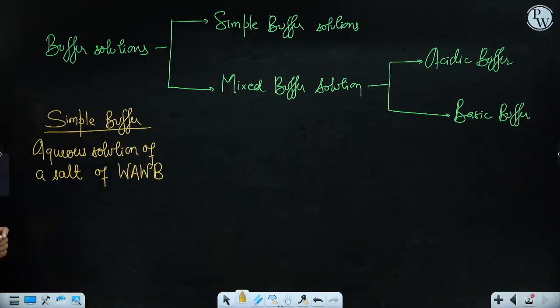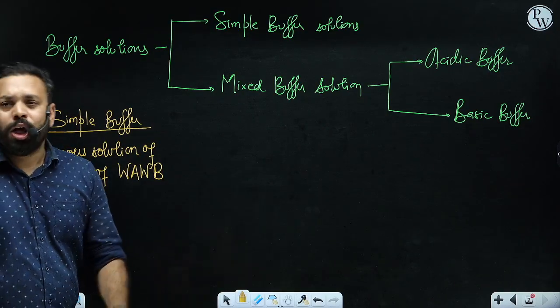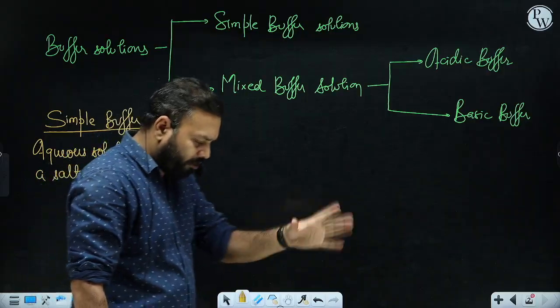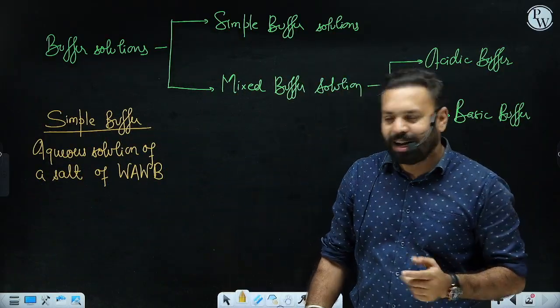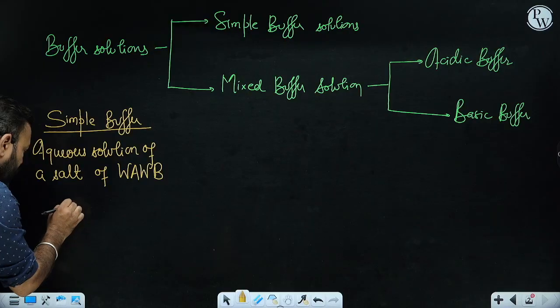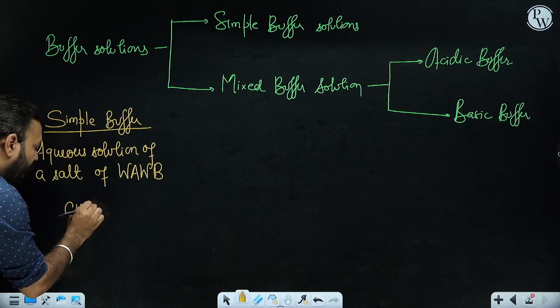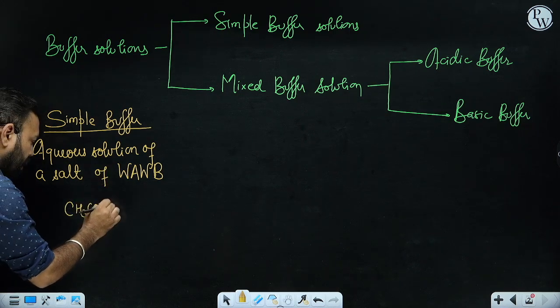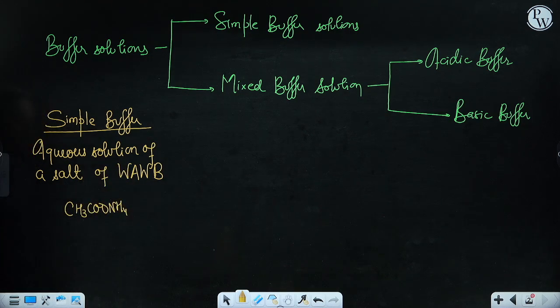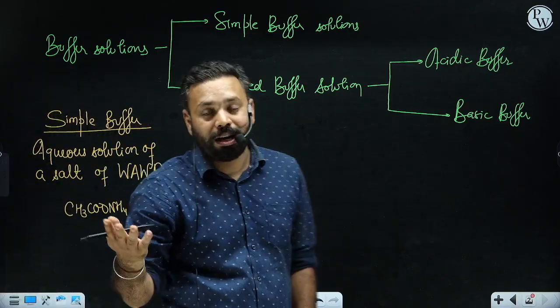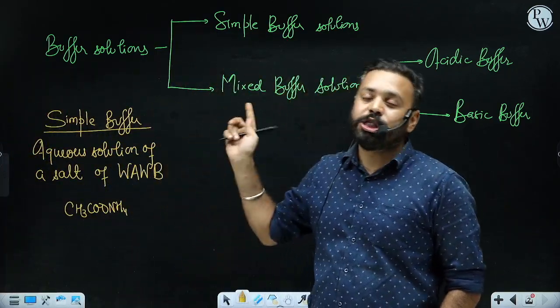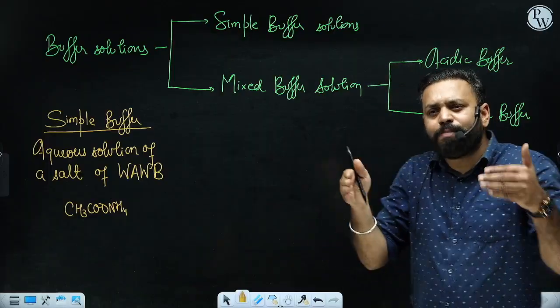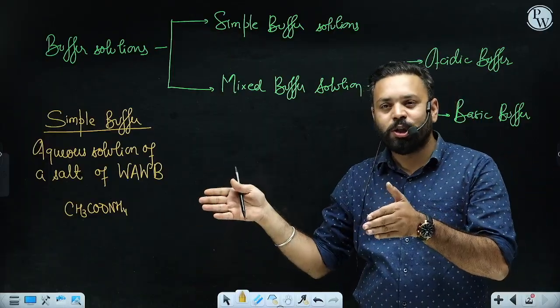Can you think about some examples of salt of weak acid and weak base? The most common weak acid, most of the time you are hearing about this particular weak acid, and that is nothing but acetic acid. So if you consider a salt made up of acetic acid, which gives the acetate anion, and a weak base, let's say NH4OH. So what is the salt? CH3COONH4 solution. See, this is a salt of weak acid and weak base. If you dissolve this and make a solution, this will be called a simple buffer solution. Why simple buffer? Because it is made up of only one component, and that is salt. So this is simple buffer.